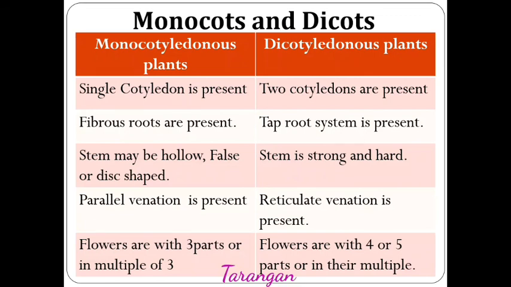But in case of dicot plants, flowers are with 4 or 5 parts or in their multiples. If you carefully observe, by using these criteria, we can easily identify whether the plant is monocotyledonous or dicotyledonous.